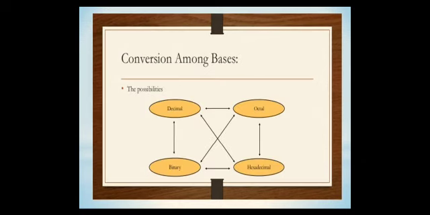These are the number system conversions. First we observe binary to decimal conversion and decimal to binary conversion, and decimal to octal conversion and octal to decimal conversion, and octal to hexadecimal conversion and hexa to octal conversion, and hexa to binary conversion and binary to hexa conversion, as well as hexa to decimal conversion, decimal to hexa conversion, finally binary to octal conversion and octal to binary conversion.